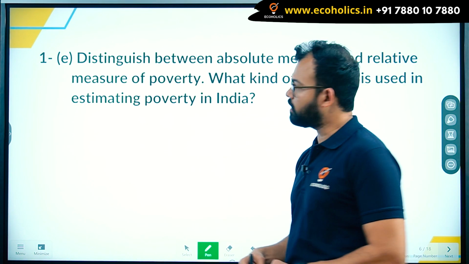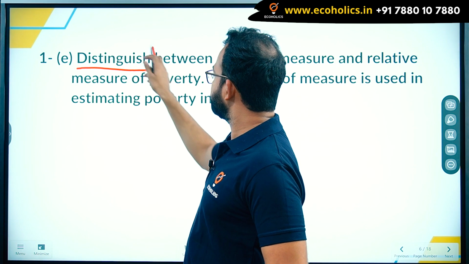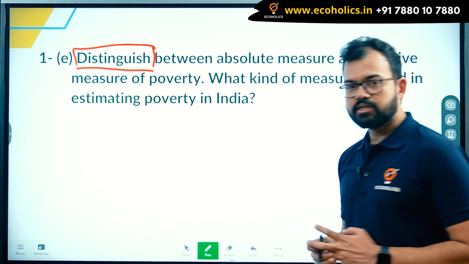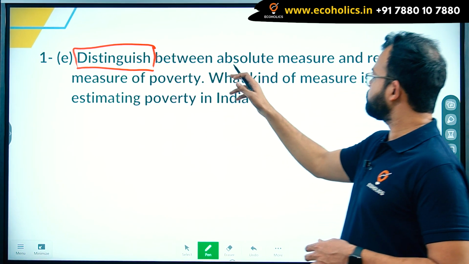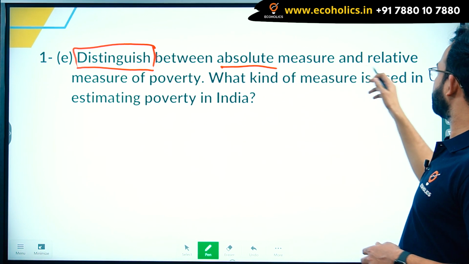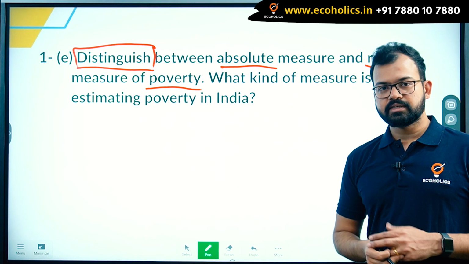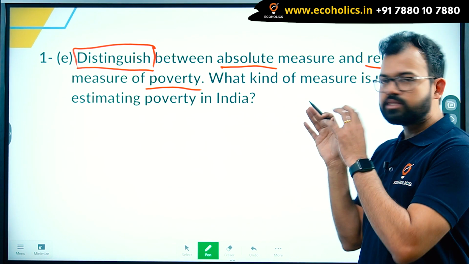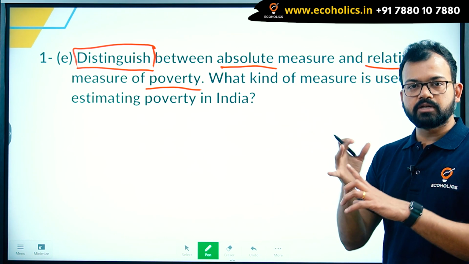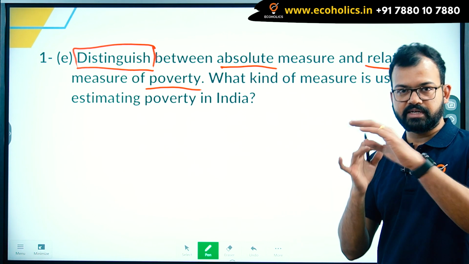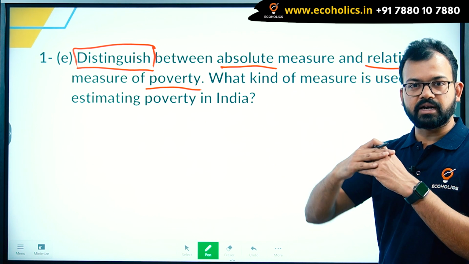Last question in the first part. You can see the word distinguish. Here distinguish means you have to do some separation. Distinguish between absolute measure and relative measure of poverty. Now you understand poverty, you understand the definition. The only skill required here is that you have to tell the difference. So absolute is in terms of numbers, like the poverty line, the amount of money. Relative depends on the other person, relativity.